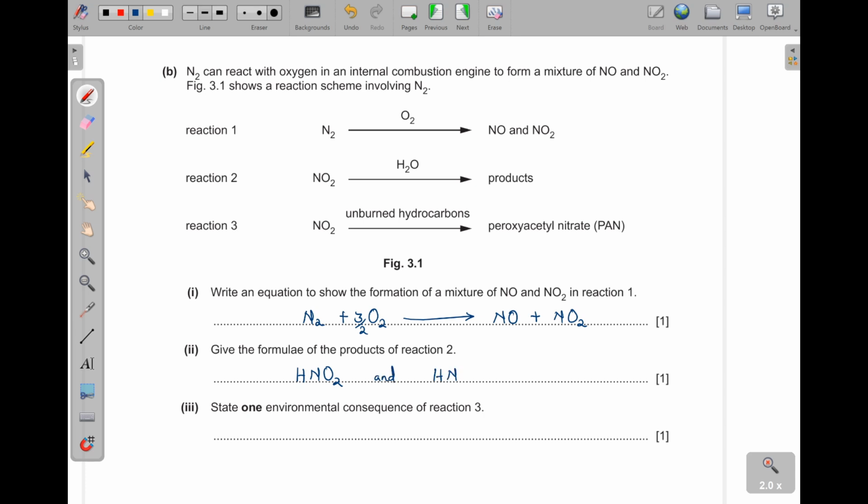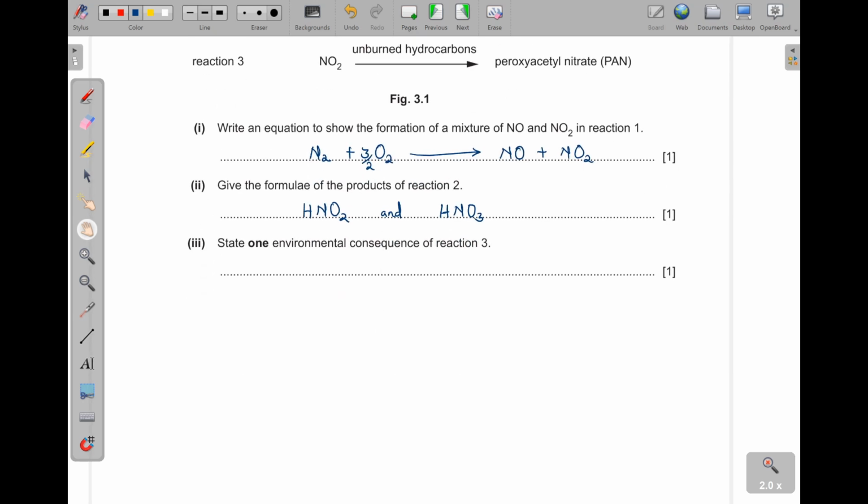Write it like this. Then Roman 3, state one environmental consequence of reaction 3, this one here. I already said it that this is the major component of photochemical smog. So there is production of photochemical smog. I will just put photochemical smog.